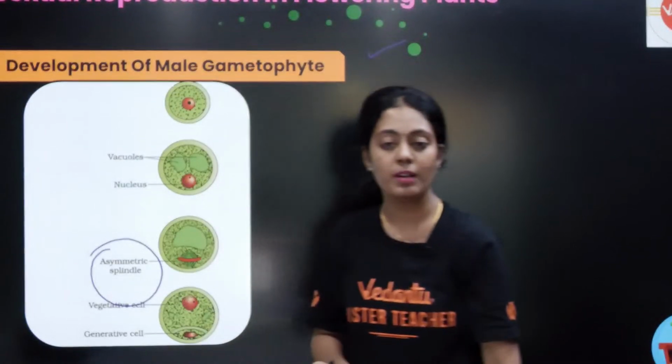Okay, the same thing is happening. It is a development of male gametophyte that is happening here. Okay, so you see an asymmetric spindle which is formed here. And this asymmetric spindle will later help in the division of your vegetative cell and generative cell. So அந்த asymmetric spindle இருக்கிறதுனால தான் ரெண்டு unequal cells produce ஆகுது. Equal cells இல்லாம ரெண்டு unequal cells வந்து அதனால தான் produce ஆகுது.